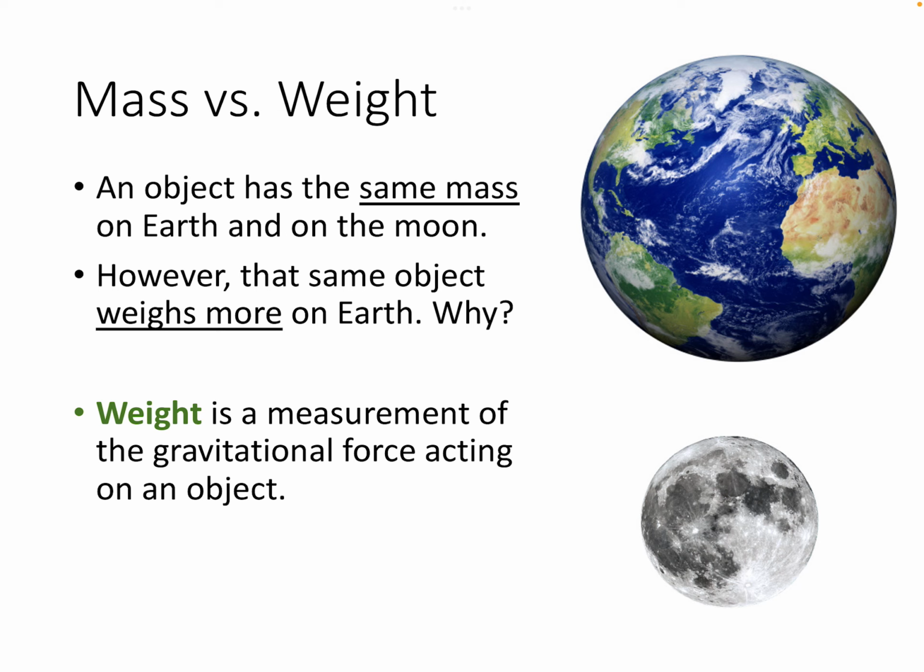So why is that? Well, weight is actually a measurement of the gravitational force that's acting on an object. So Earth has a much higher gravitational force than the Moon. So an object will always weigh more on Earth than it does on the Moon. However, mass will stay the same between the two. Because with mass, we're really just looking at the object itself. We're not really measuring the effect of a gravitational force on that object when we're considering mass.